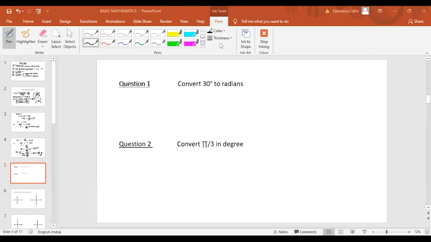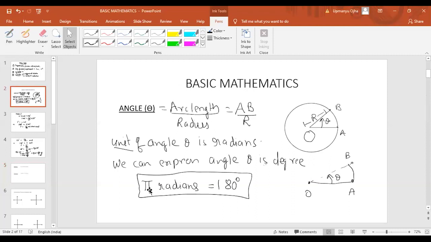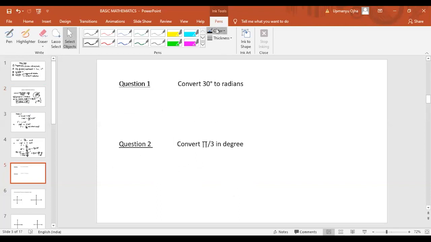Now, again, see, one thing you have to understand. The simple thing to conversion is that you have to use the same one relation which I have given in the first lecture, second slide, that pi radians is equal to 180 degree, or we can say 180 degree equal to pi radians.